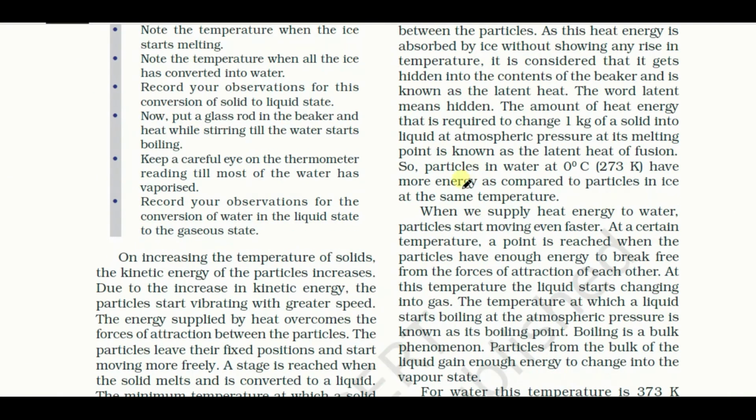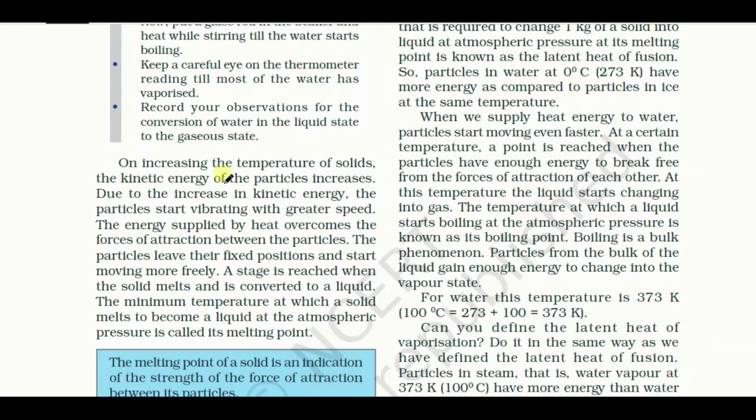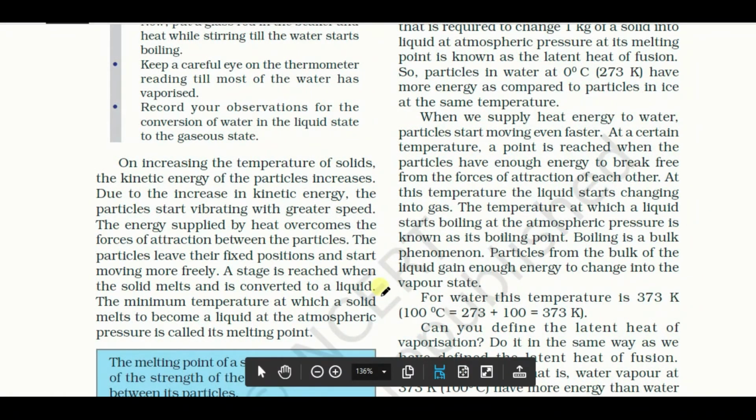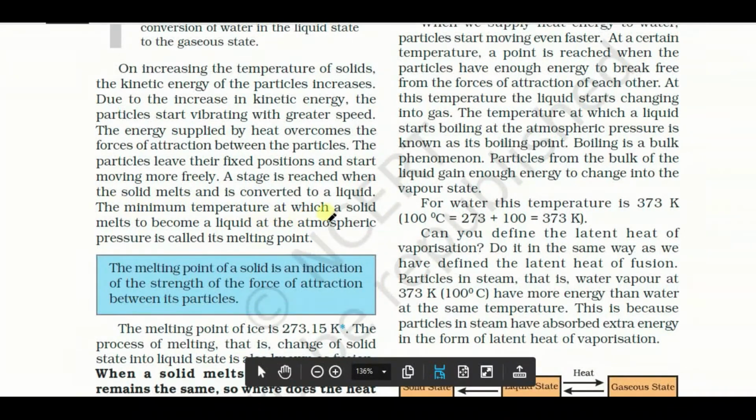Let's read. On increasing the temperature of a solid, the kinetic energy of the particles increases. Due to the increase in kinetic energy, the particles start vibrating with greater speed. The energy supplied by heat overcomes the force of attraction between the particles. The particles leave their fixed positions and start to move more freely. A state is reached when the solid melts and is converted into liquid. The minimum temperature at which a solid melts to become a liquid at atmospheric pressure is called its melting point.